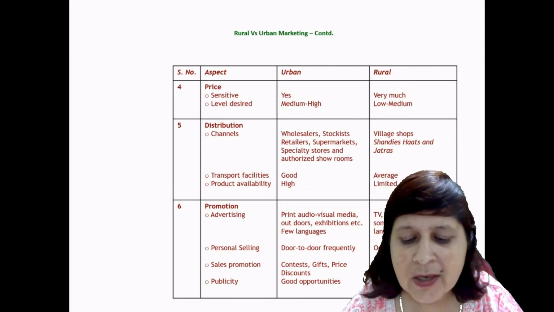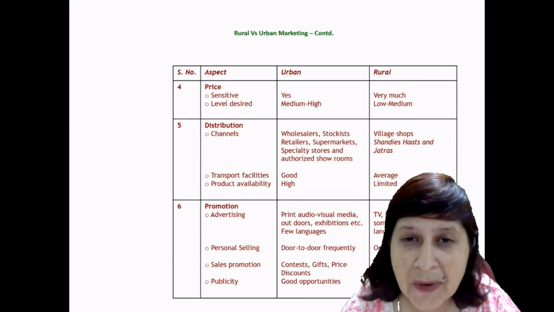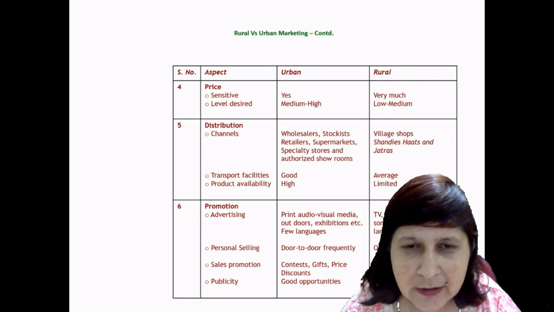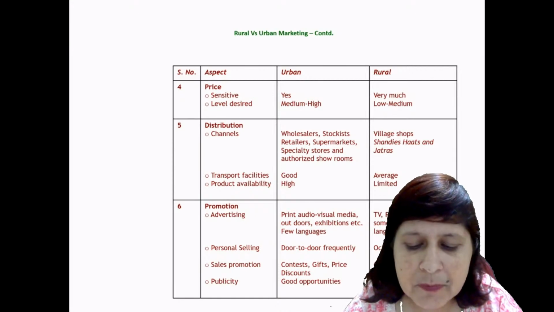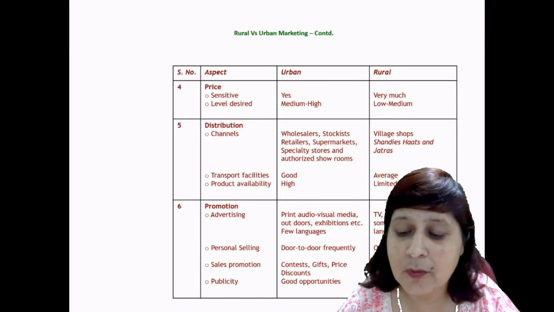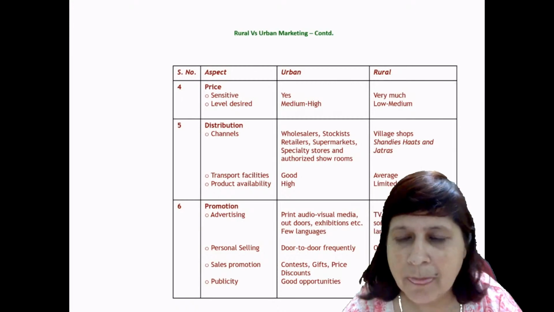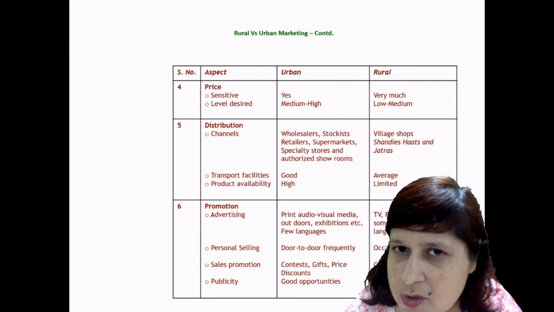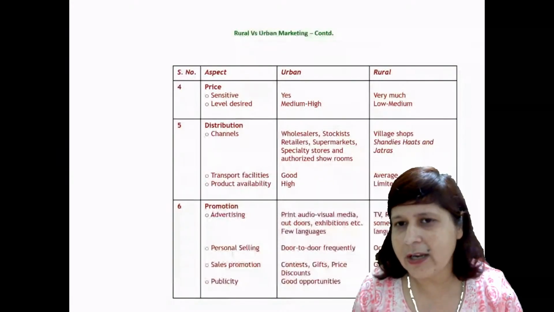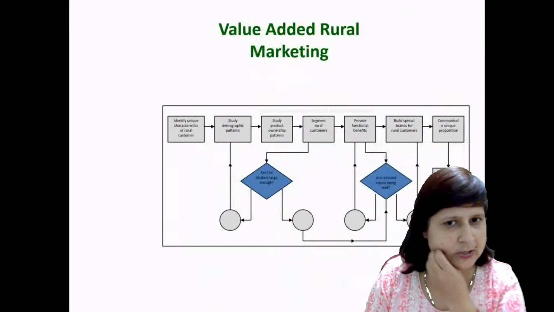Sales promotions could be through gifts, through price discounts, through contests. In the urban area, companies do sales promotion through contests, through gifts, through price discounts, and in rural areas they give gifts and price discounts. Publicity: in urban areas there are good opportunities for publicity, and in rural areas there are fewer opportunities for publicity.